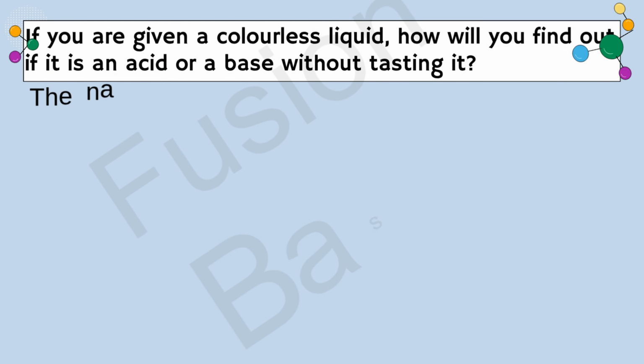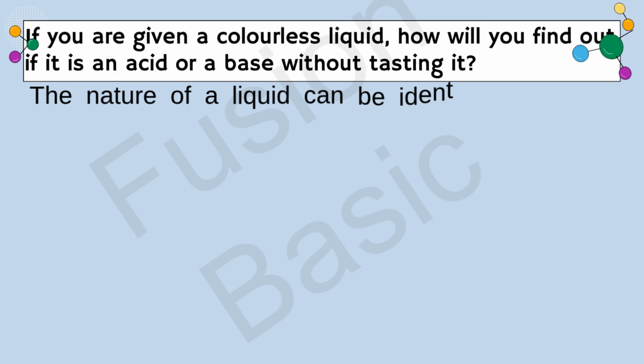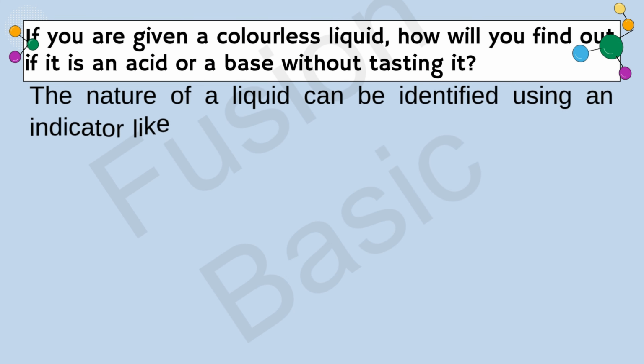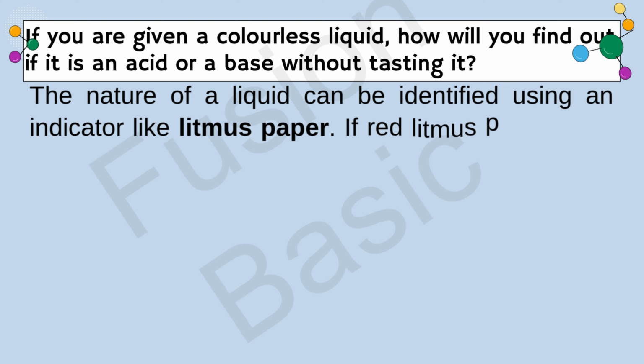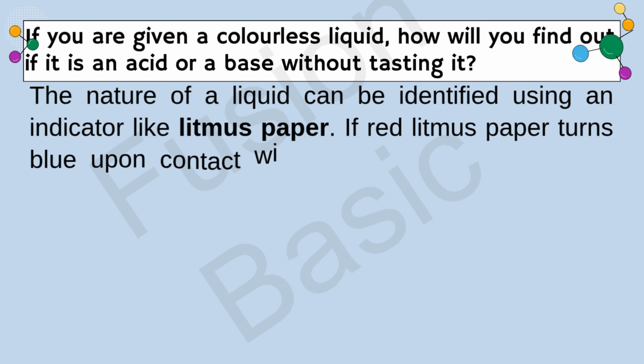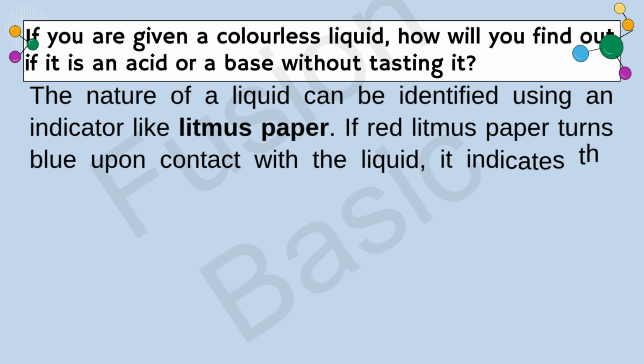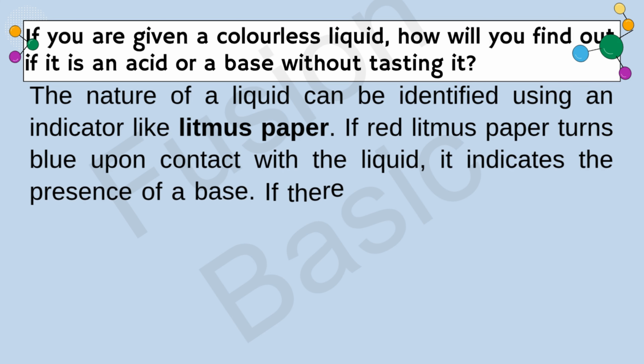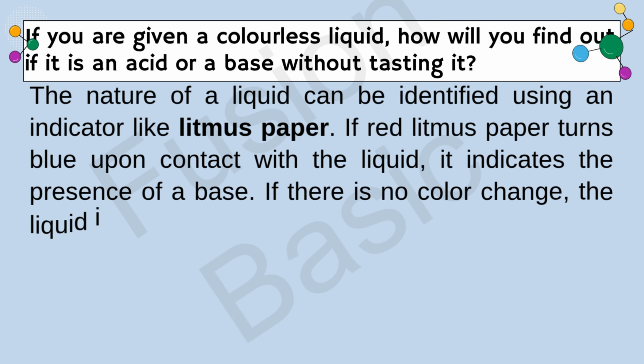Question. If you are given a colorless liquid, how will you find out if it is an acid or a base without tasting it? Solution. The nature of a liquid can be identified using an indicator like litmus paper. If red litmus paper turns blue upon contact with the liquid, it indicates the presence of a base. If there is no color change, the liquid is acidic.